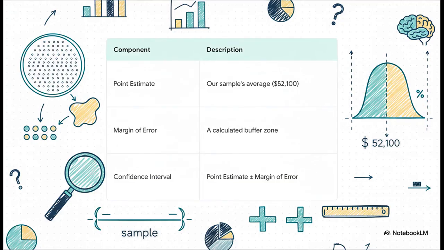So instead of offering up this one number that we know is probably a little bit off, we do something much smarter. We build a confidence interval. We take our best guess, the point estimate, and we add and subtract a little buffer zone. That buffer is called the margin of error. This gives us a range, and now we can say something like, "We are 95% confident that the true population average is somewhere in this range." See, it's an educated guess that's honest about its own uncertainty.